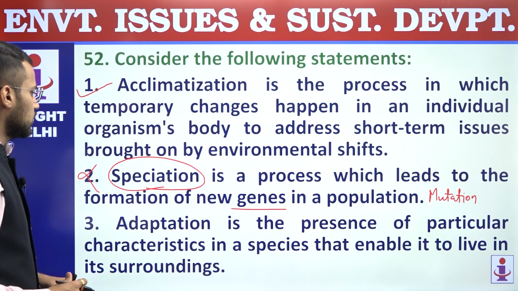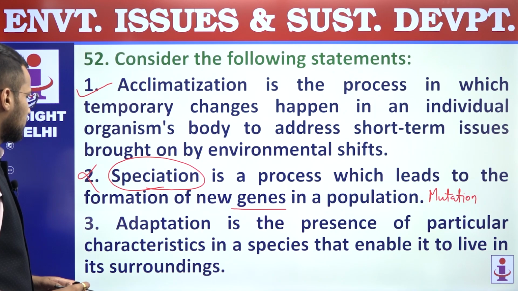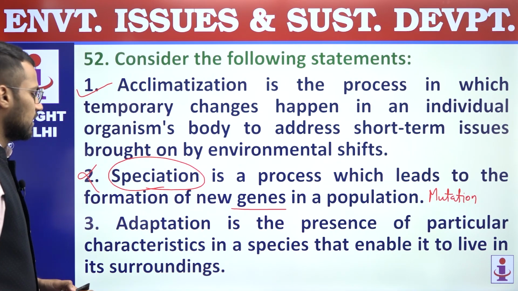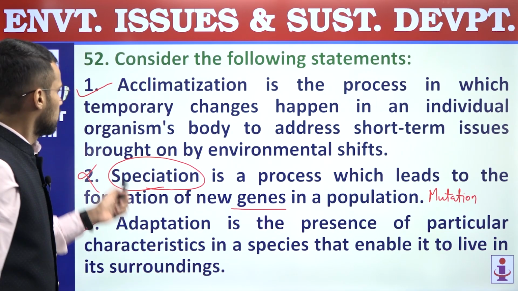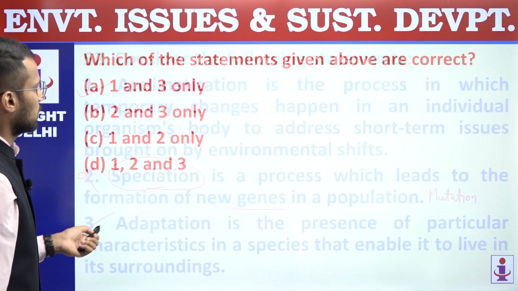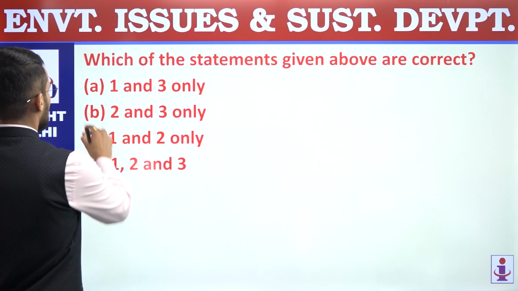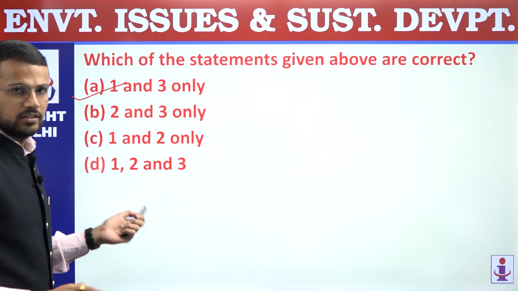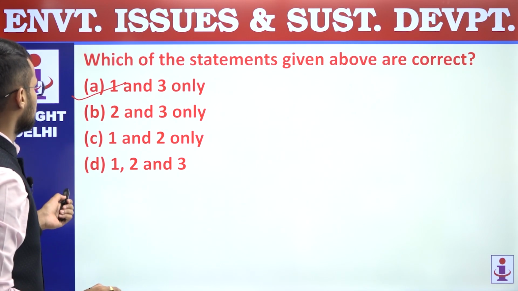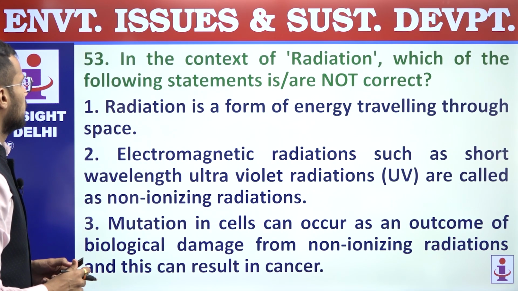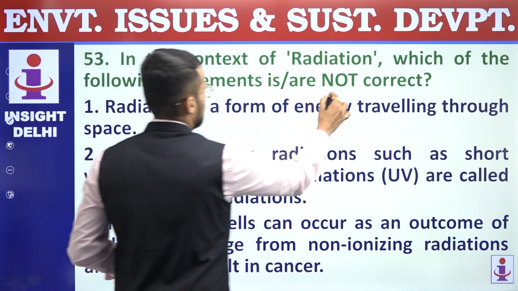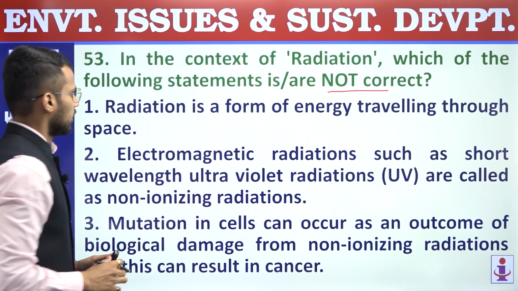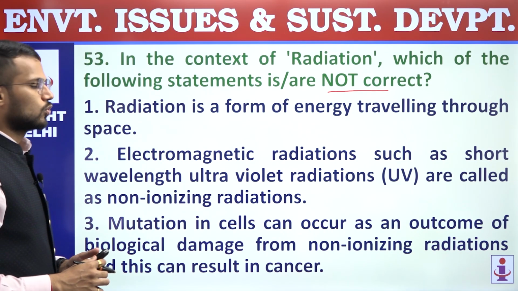Third, adaptation is the presence of particular characteristics in a species that enable it to live in its surrounding, right? So nothing wrong in this statement. Third statement is correct. So only first and third statements are correct. We are supposed to find out correct statement, and that's why answer is A, 1 and 3 only. 52, answer is A. 53. In the context of radiation, which of the following statements are not correct? First, radiation is a form of energy traveling through space.